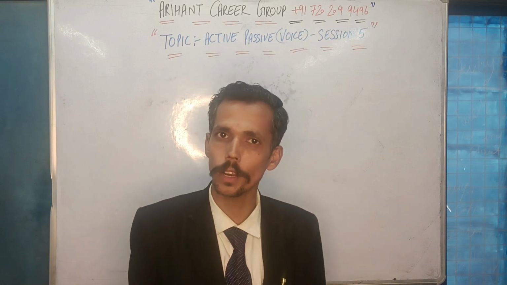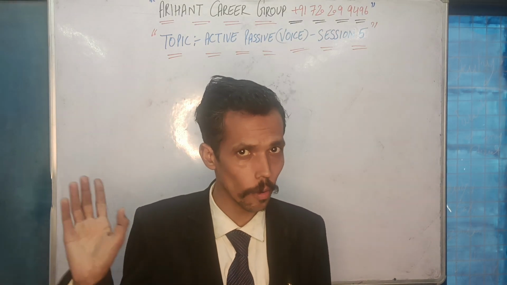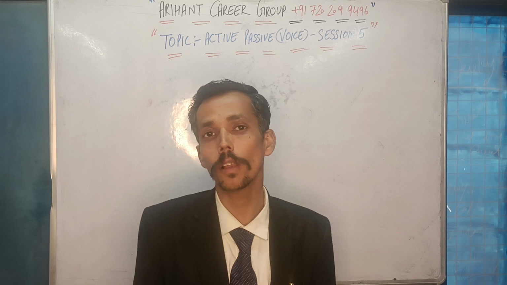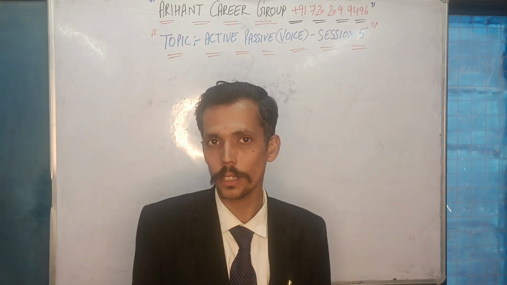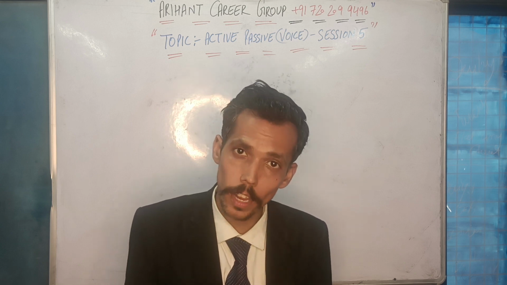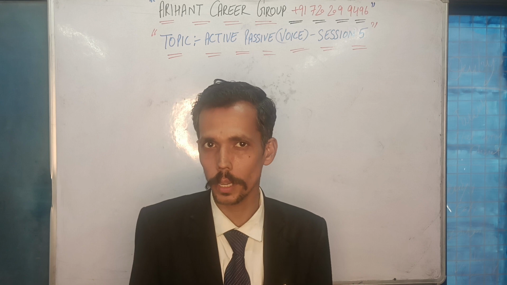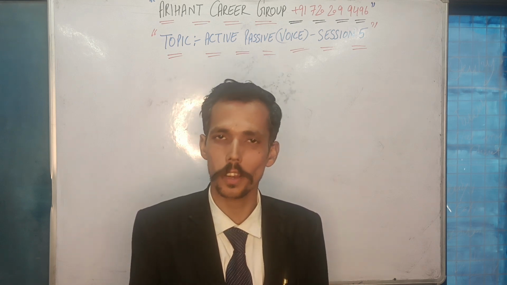So was is for singular and were is for plurals, plus being plus third form. That's it. But if I talk about future continuous, where you are given will be or shall be plus first form plus ing, if you are making an answer using will be or shall be plus being, because ing is to be converted into being, it doesn't make good sense and this is also grammatically incorrect. So I did not discuss with you future continuous.